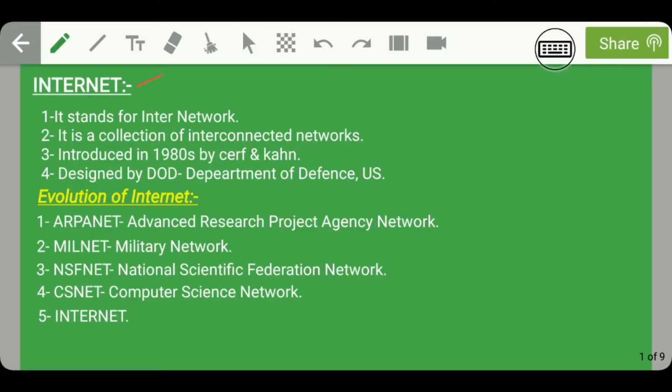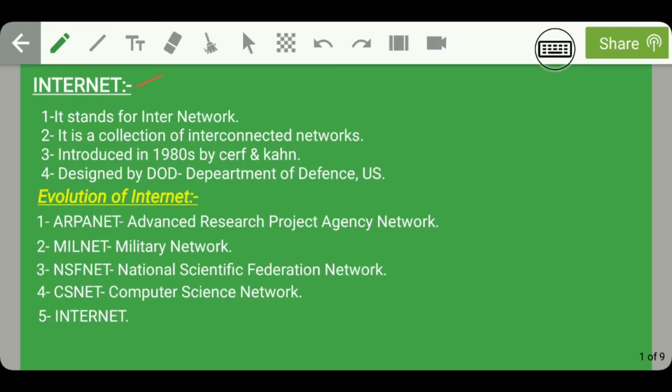Hello guys, so welcome to the 6th lecture of ICT for General Studies for IES. Till now we have discussed three types of networks, that is LAN, MAN and WAN. In today's lecture we will start our discussion with internet. Internet stands for internetwork, and it can be defined as a collection of interconnected networks.